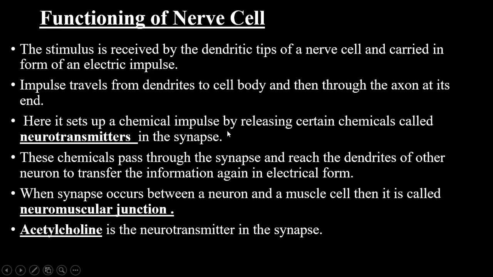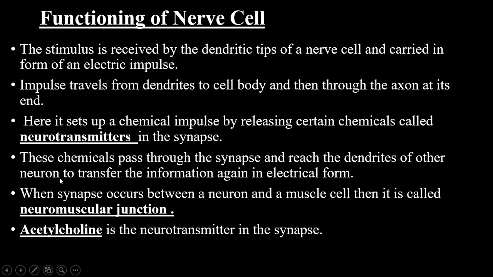How is it converted? Once the information of the impulse reaches the nerve endings, it sets up a chemical impulse and releases certain chemicals, and these chemicals are called neurotransmitters. So the chemicals called neurotransmitters are released into the synapse. These chemicals have no hindrance to travel through the synapse. They pass very easily through the synapse and they reach the dendrite of the next neuron.